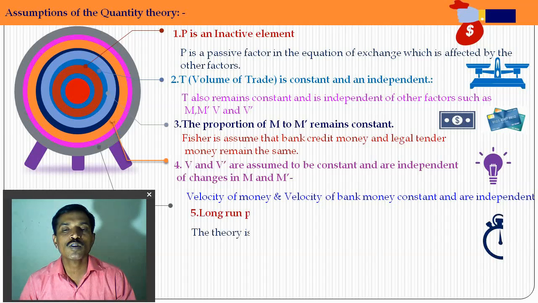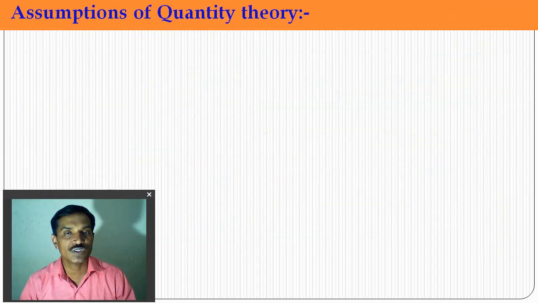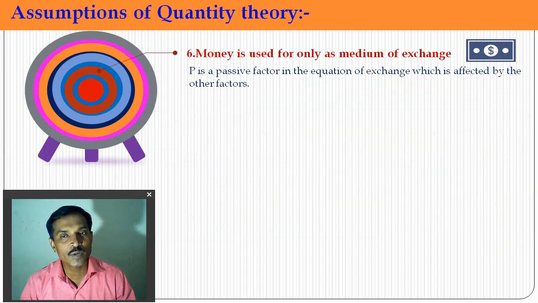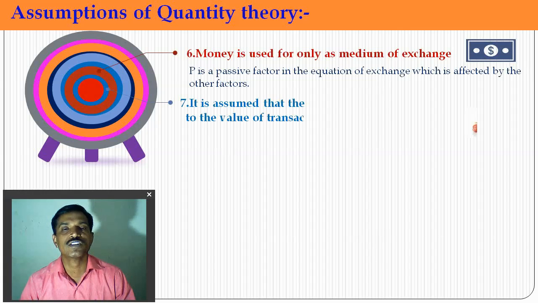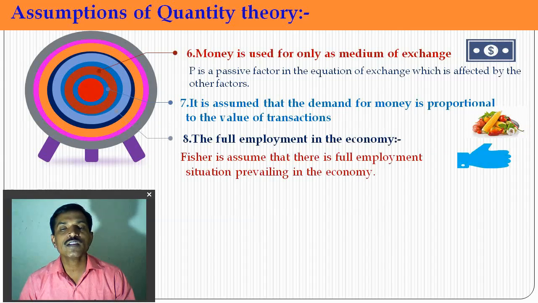The next is about the long run. The theory is applicable in the long run according to Fisher. The next assumption of his theory is that money is used for only one purpose, a medium of exchange. P is a passive factor and money is used for only one purpose, a medium of exchange. It is assumed that the demand for money is proportional to the value of transactions. The next is full employment in the economy. Because Fisher is a classical economist, he assumed that there is full employment in the economy.